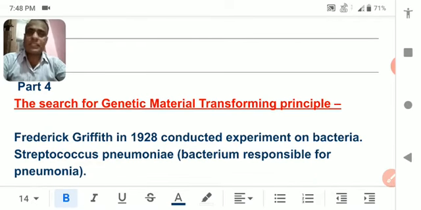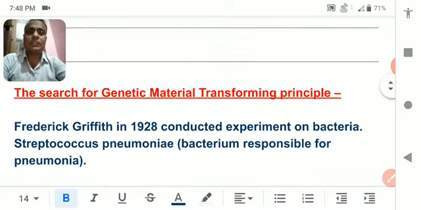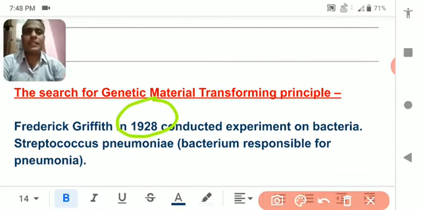We have studied earlier what the actual structure of DNA is. But there was a question among the scientists at that time, about the mid 20th century, about which is the genetic material.